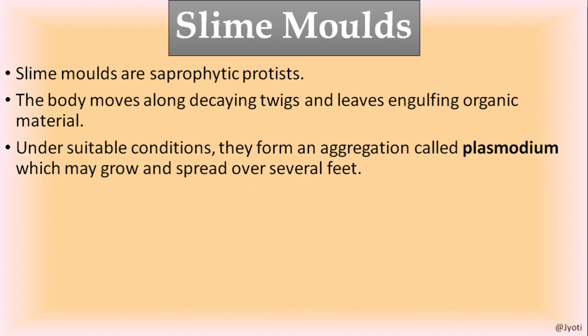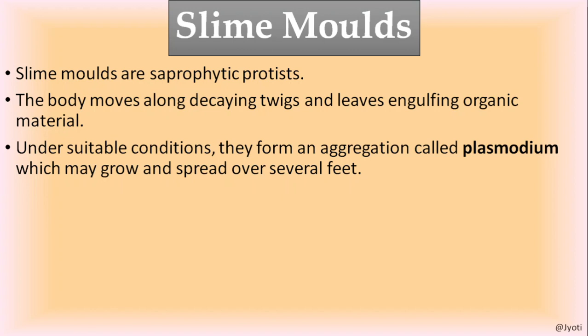The most important feature of this slime mold is that under suitable or favorable conditions, they form an aggregation. They aggregate. They form a colony-like structure that is called plasmodium. Okay, and this plasmodium is the aggregation of the slime molds, a number of slime molds.